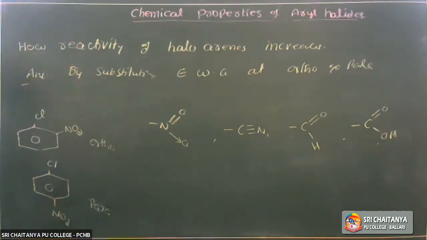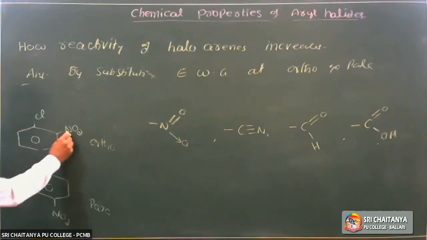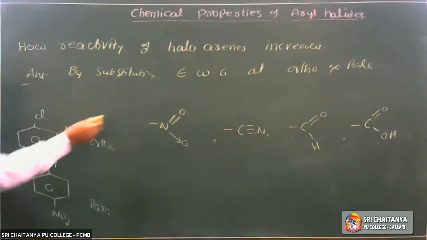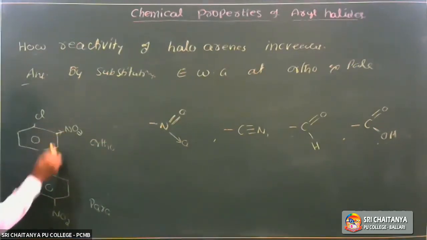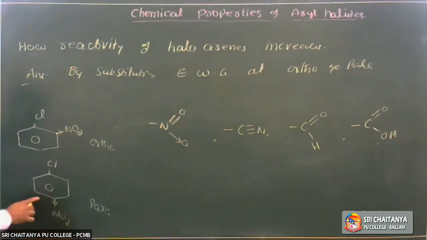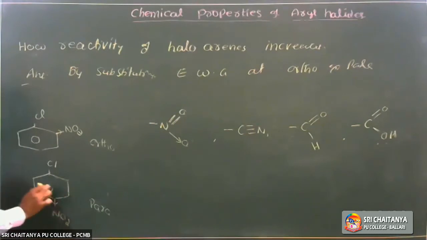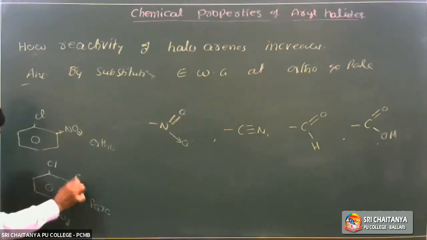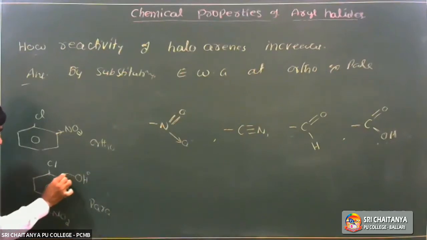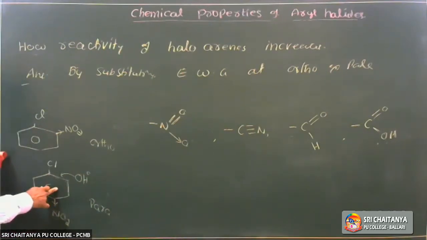of halogens increases, because nitro, cyano, aldehyde and carboxylic acid groups are electron withdrawing groups. Hence, the electron density decreases in the electron rich arene. A nucleophile can then approach the ring, so attack is possible.